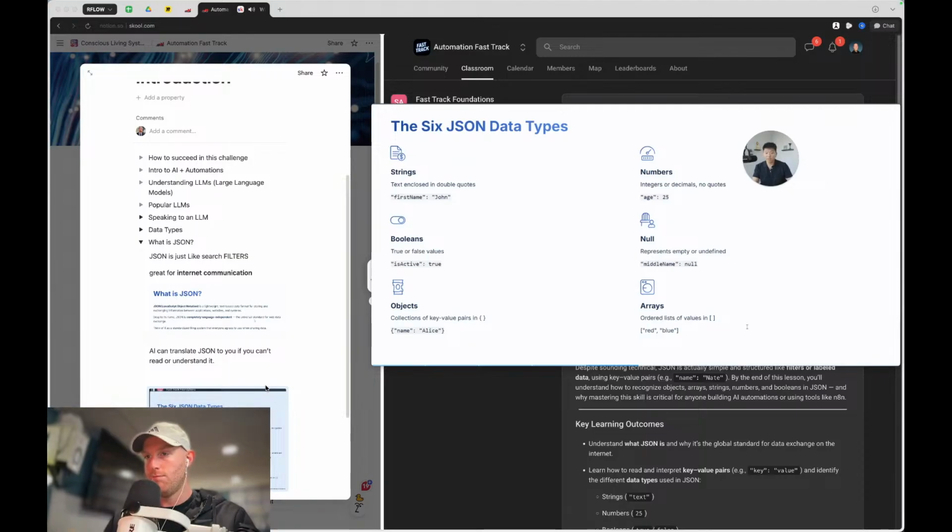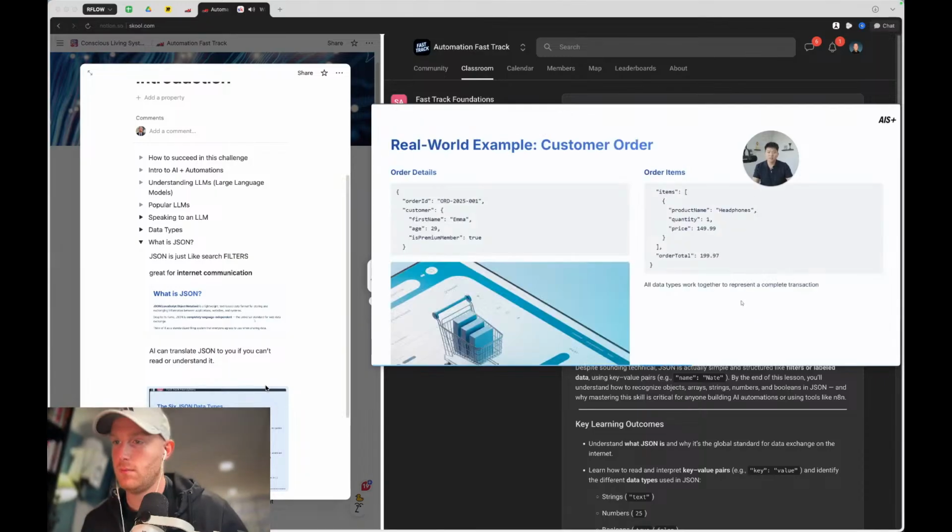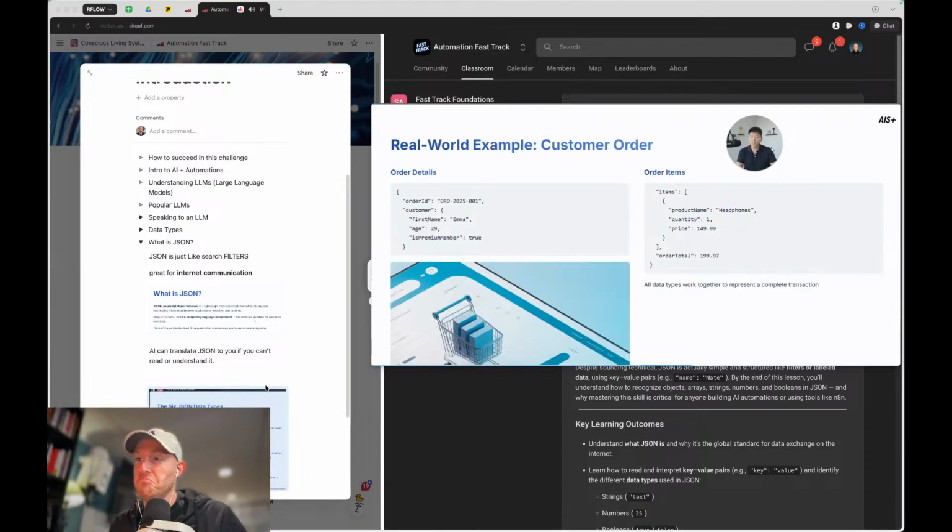So that's why it may seem like it gets complicated, but once again, if you can't look at it and read it and understand it with natural language, copy and paste it into chat and say, what am I looking at? And it will tell you exactly what you're looking at. You can even say, hey, define which ones of these are strings and which are numbers. It'll tell you. So here are some real world examples.